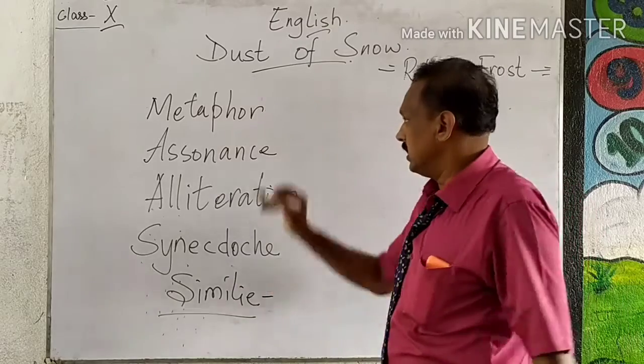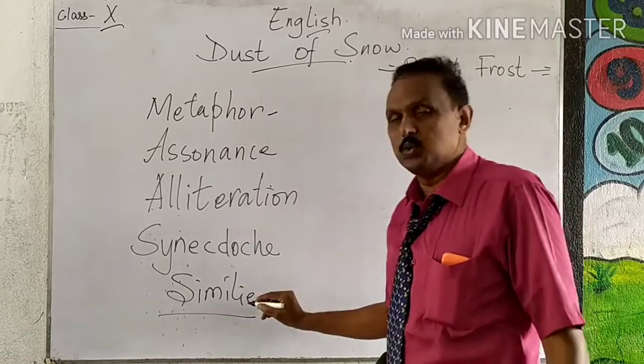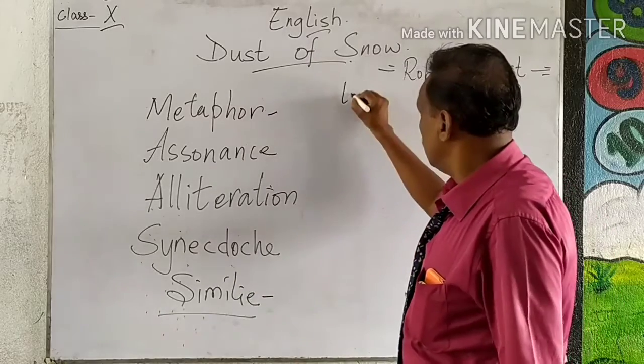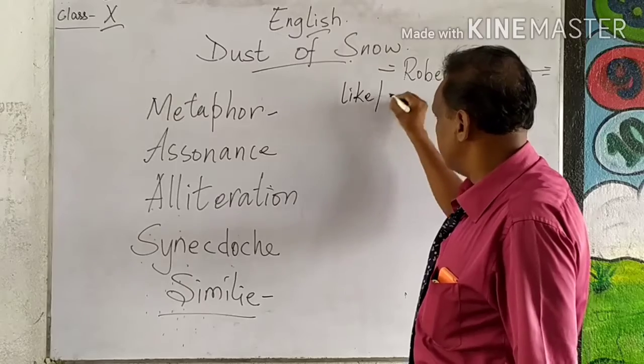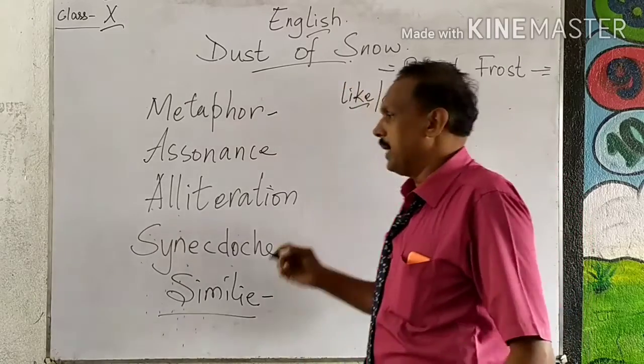Simile is comparison. Metaphor is also comparison. But what's the difference between these two? In simile, we use direct comparison. We use the words like or as when you compare.